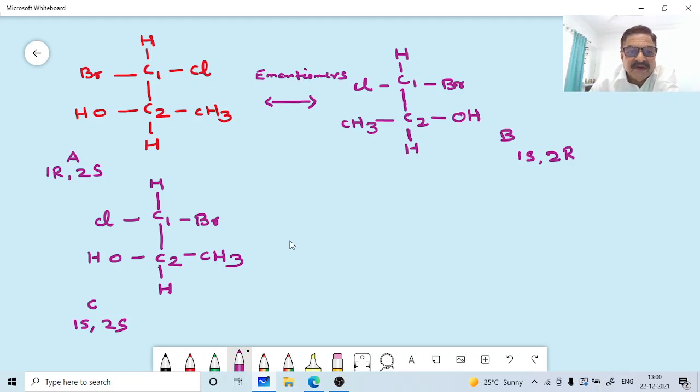So again, you try to find the mirror image, the enantiomer here. What will be the enantiomer? C1, C2.